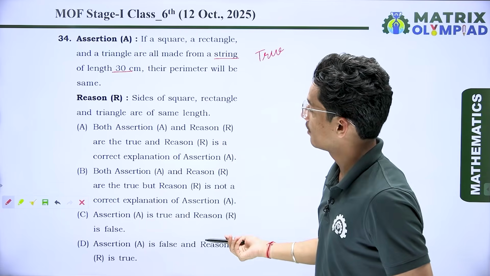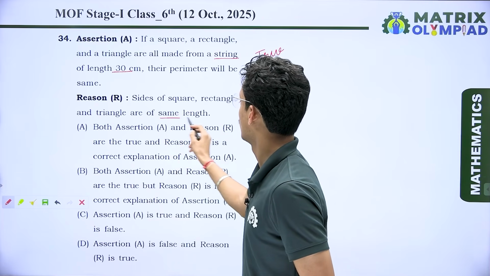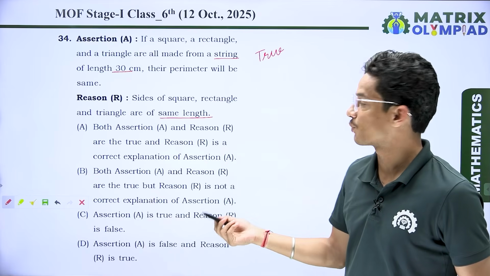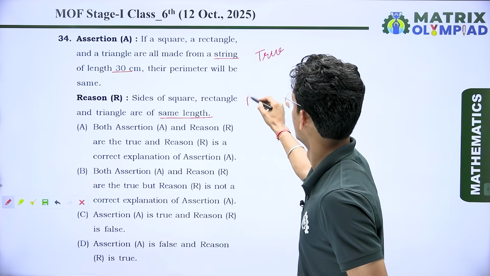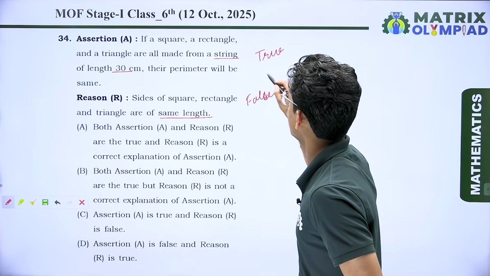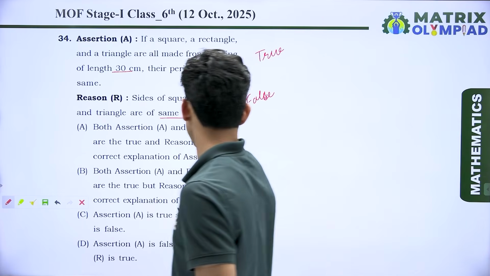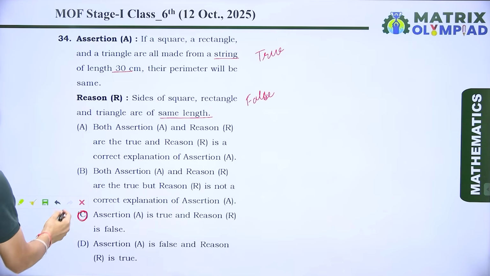Now the reason: the sides of square, rectangle and triangle are of the same length. No, it's not compulsory that all the sides of square, rectangle and triangle are the same. So this one is false. We can say that the assertion is true and the reason is false. It means option number C is the correct answer over here.